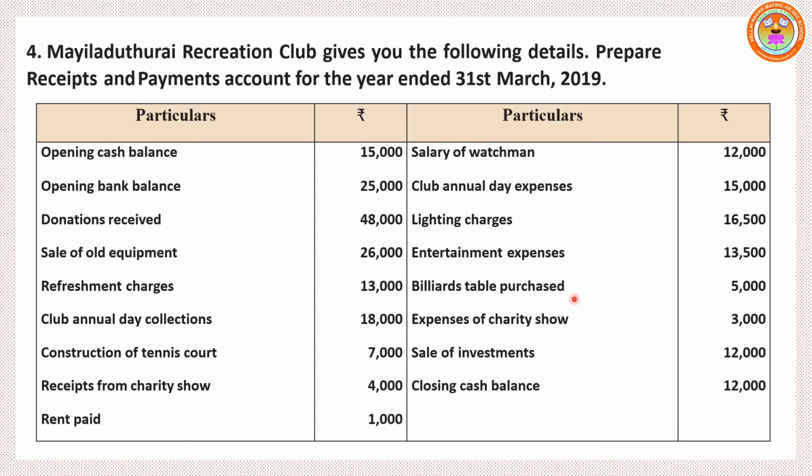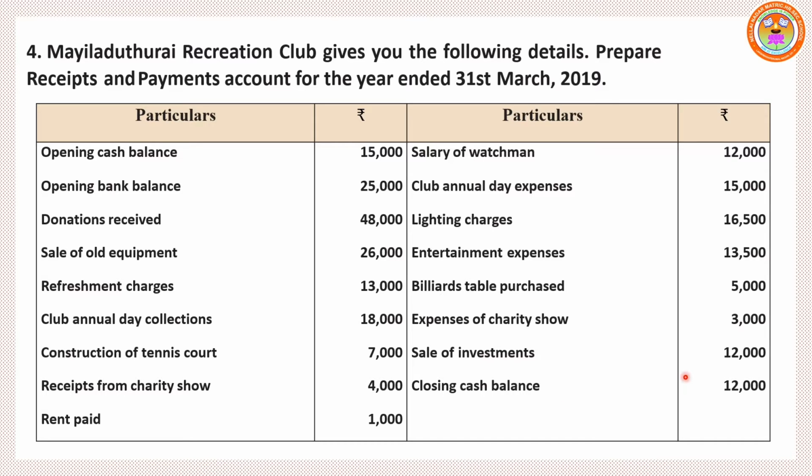Billiard tables purchased. While purchasing something, money goes out, we are making payment, so payment side. Expenses of charity show, this is also payment, credit side. Sale of investments. While selling something, we are receiving money, so receipts, show it under debit side. Then closing cash balance is given in the question. We have to find out the closing bank balance.